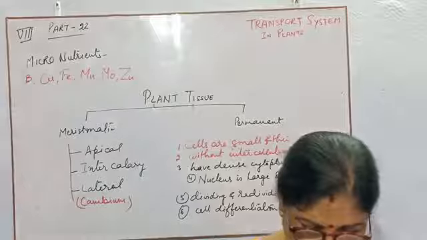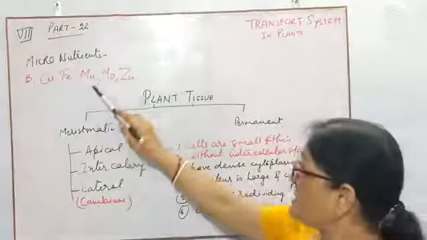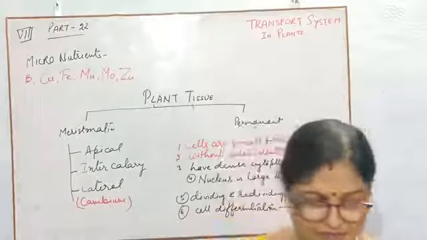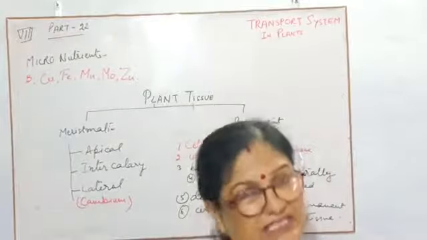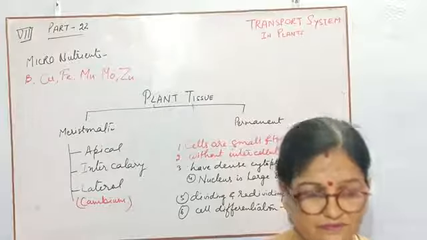Without manganese, potassium and calcium cannot work properly. That's why, in very small amounts, plants need manganese to activate the activity of potassium and calcium. And manganese also helps to prepare different types of enzymes for their activities.